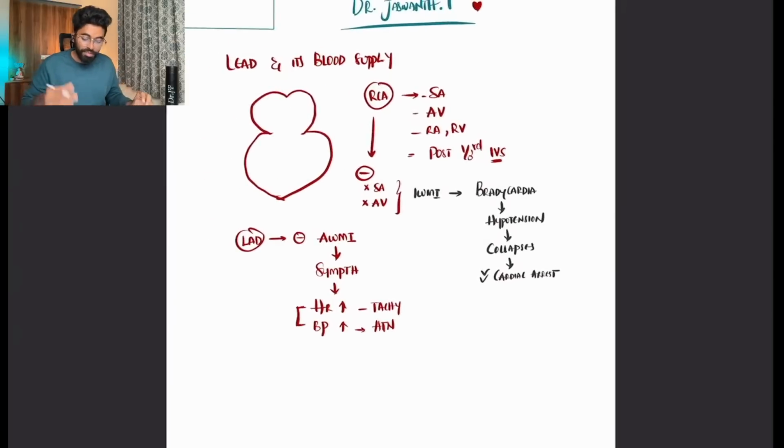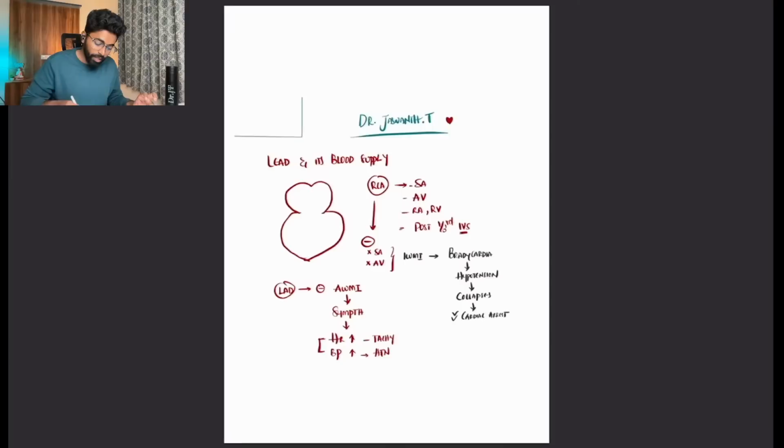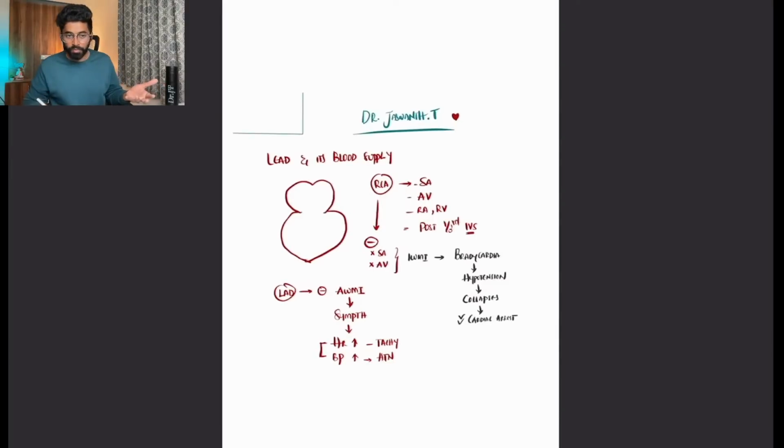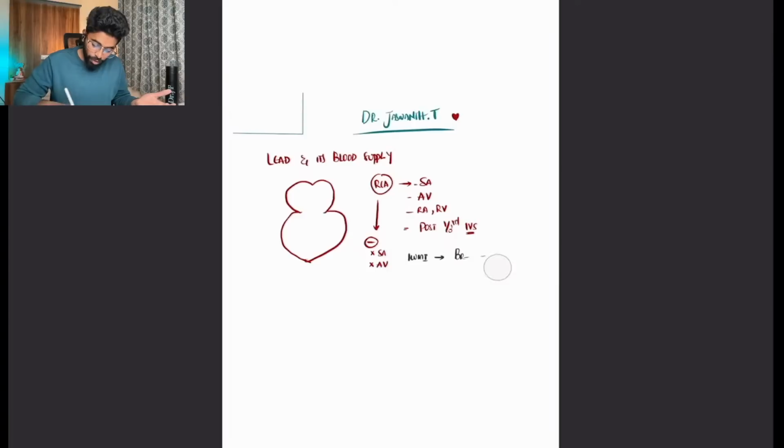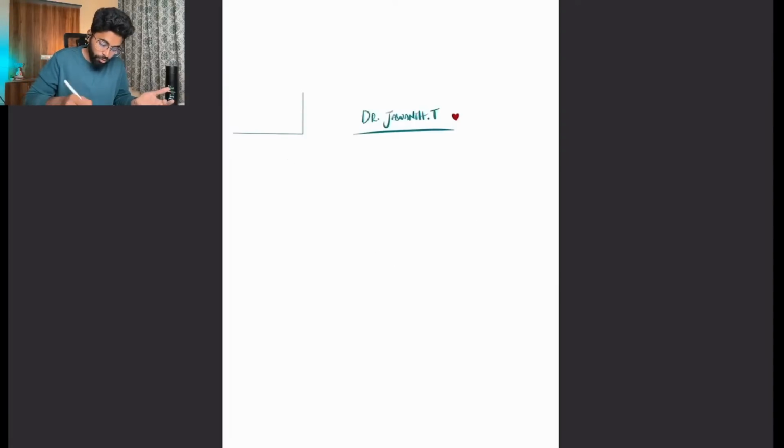So this is also the concept behind the RCA and LAD applied to the nodes, and also the respective changes in the leads and the clinical presentation when patients come. That's how you can immediately react to a patient with MI and treat accordingly. So let's move forward. Which lead looks at which side of the heart, and which lead is supplied by which arteries of the heart, has also been discussed.